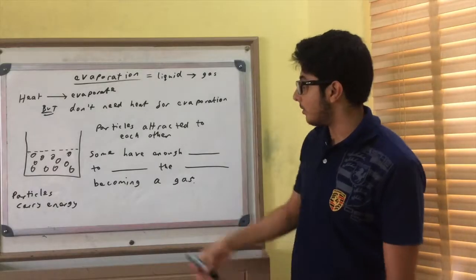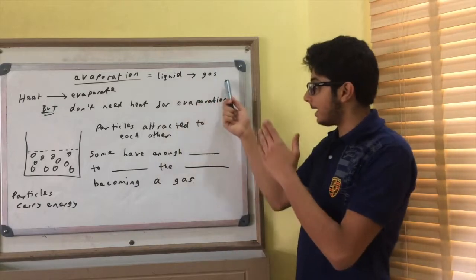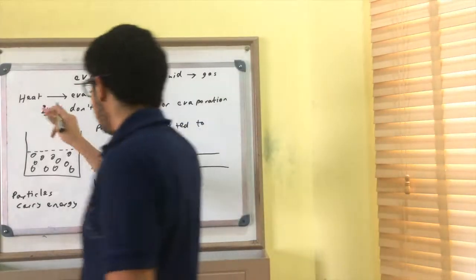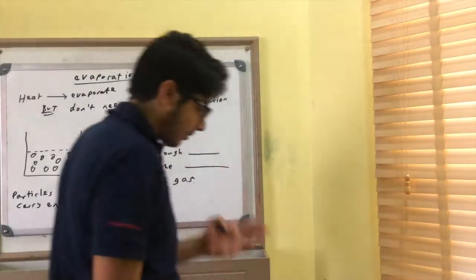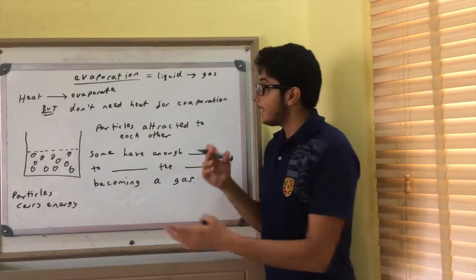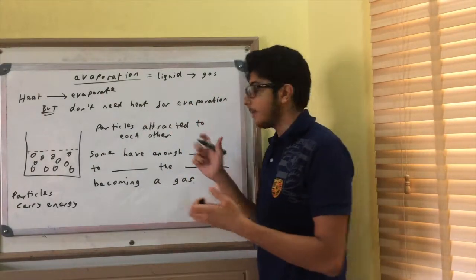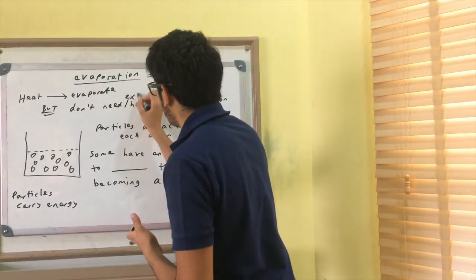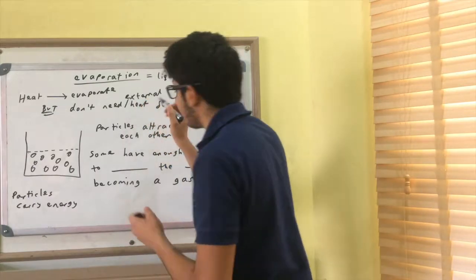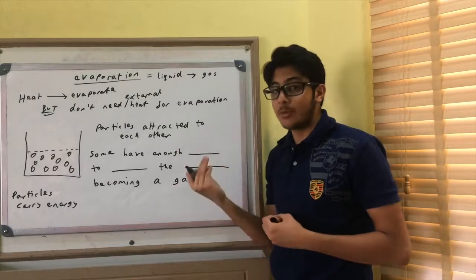Now we're going to look at evaporation. Evaporation is when a liquid becomes a gas. If you heat something, it will evaporate. But students usually forget this: you don't need heat for evaporation to occur. You don't need external heat. You don't need to give it more energy for it to evaporate.